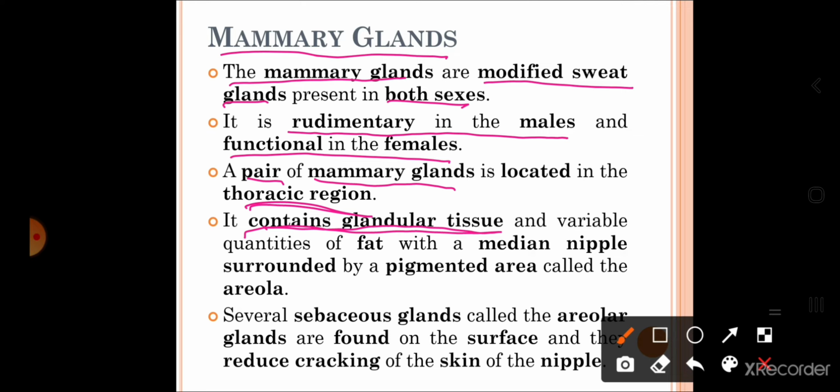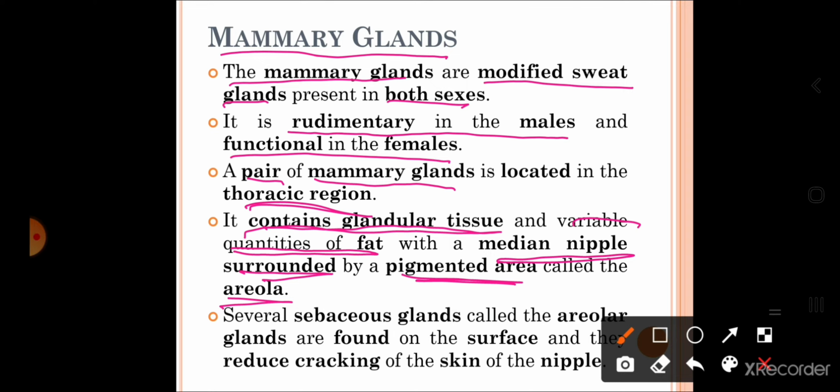So, it contains glandular tissue and variable quantities of fat. Along with the glandular tissue, it consists of fat with a median nipple surrounded by the pigmented area called the areola. So, what is the composition of mammary gland? Glandular tissue, fat.